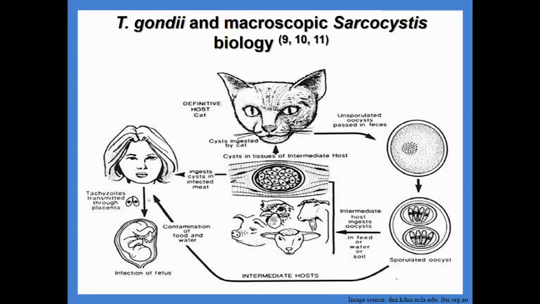In the cat, the parasite undergoes sexual reproduction and subsequently passes unsporulated oocysts in the faeces over here. These oocysts sporulate outside of the host and become infective, and when ingested by an intermediate host, consuming contaminated food, water or soil, they can cause infection and or disease.